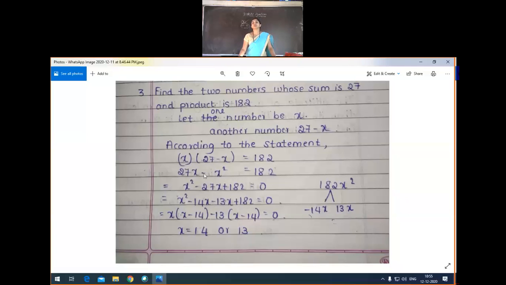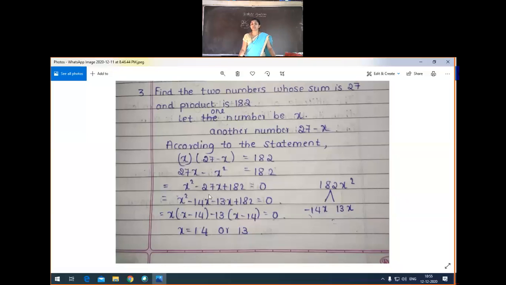If you don't want to continue with the starting minus sign, then multiply the whole equation by minus, and the equation will be converted to plus x square, minus 27x, plus 182, which is equal to 0. Then, splitting the middle term, factorization. Find the product of the first and last term. The first and last term product is 182x square.